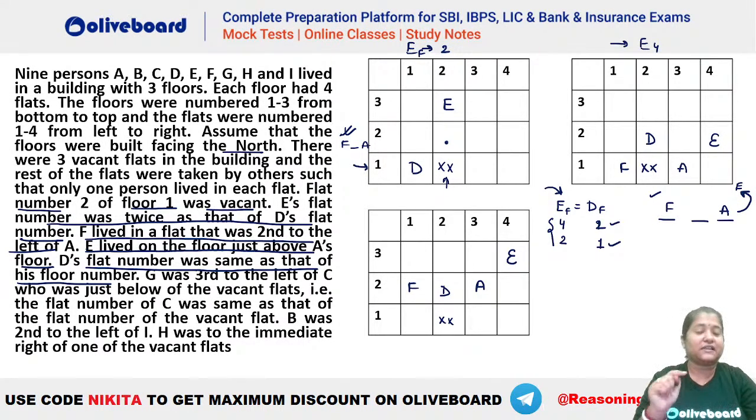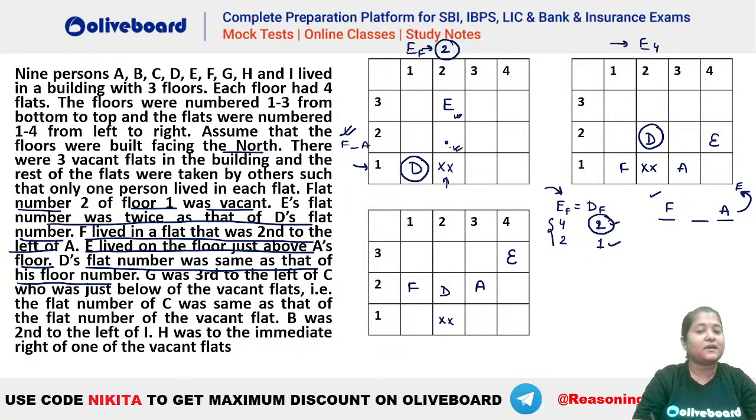And it is also given that D's flat number and floor number should be same. That means when you take D as flat number 2, his floor number should be 2. And similarly, when you take D's flat number as 1, his floor number should be 1. So in the first case, if you are taking D here, then your E has to be here. That is flat number 2. Why? Because E is twice of D's flat number. So if D's flat number is 1, E's flat number will be 2. So either E has to be here or here.